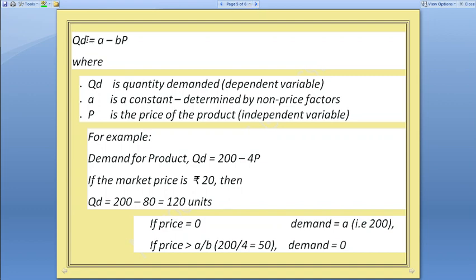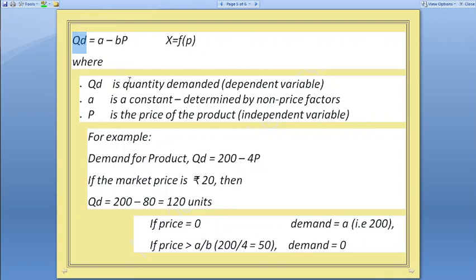So the formula, we say X is equal to A minus BP. What is X or QD? It is the quantity demanded. Earlier we also talked about that. X is a function of price. But in a straight line, we say X or QD is a function of price, but there is A and B. So X is quantity, P is price.